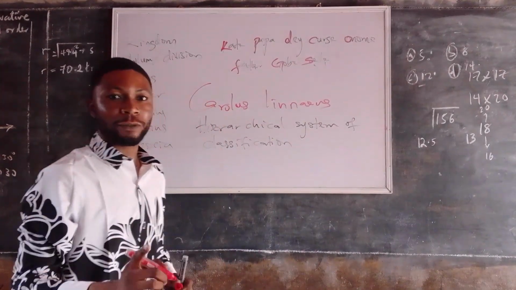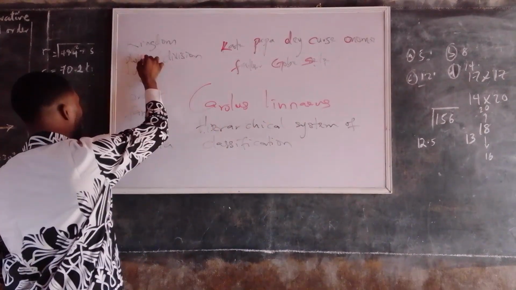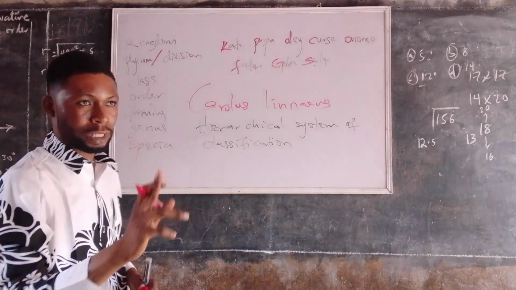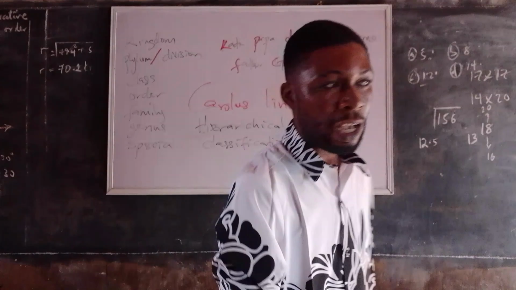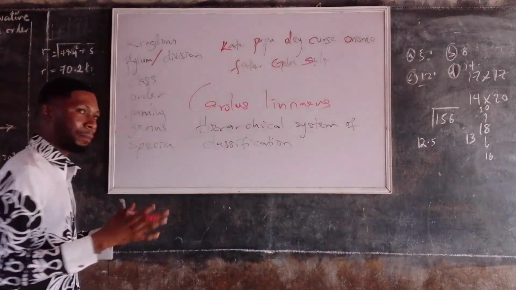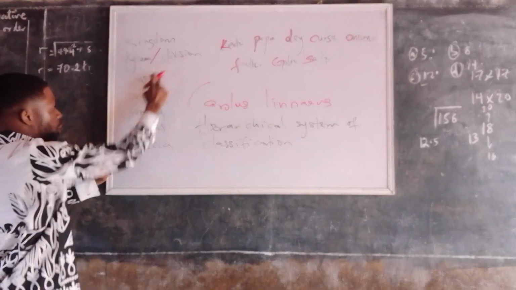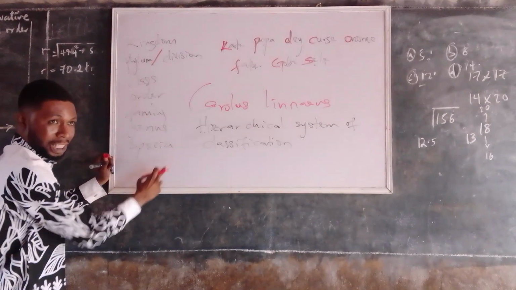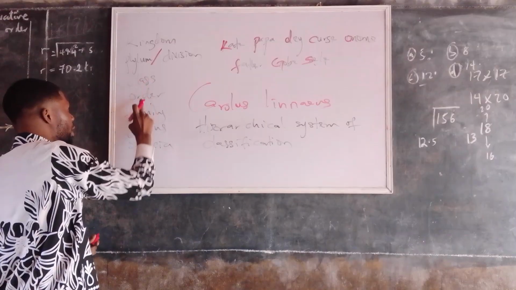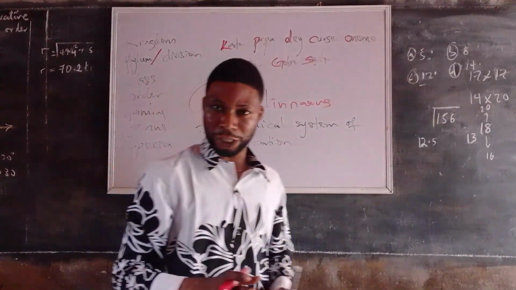Now it is very important to note that I put phylum or division here. That's because phylum is only used when we are classifying animals, and we use division when we are classifying plants. So classifying a plant, it will be kingdom, division, class, order, family, genus, species. But when classifying animals, it will be kingdom, phylum, class, order, family, genus, and species.